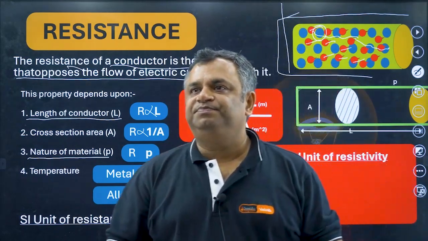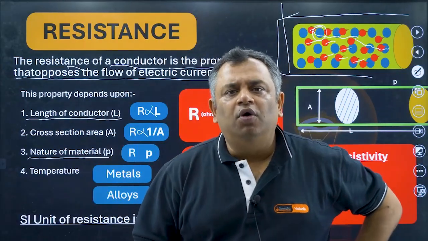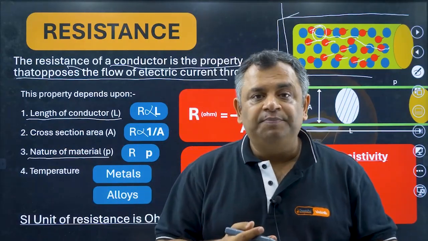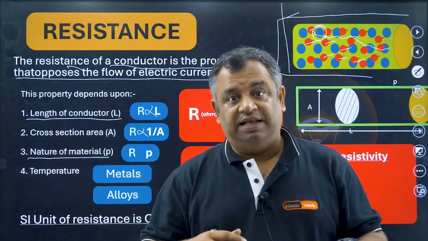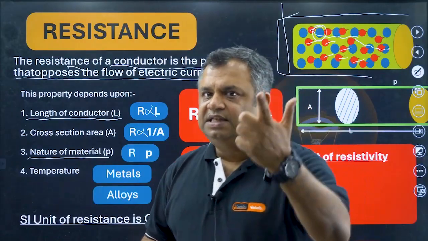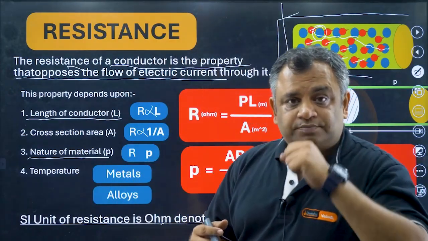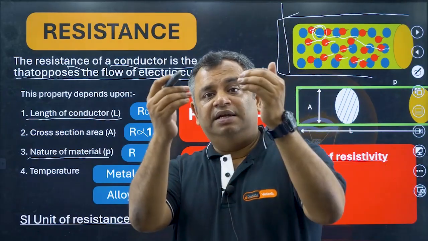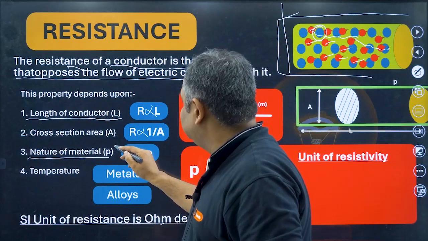Like in rubber, if you have a rubber conductor, there will be no flow of current. In wood, there is no flow of current, whereas in metals there is flow of current. It is copper, it is aluminum. Silver is the best conductor of electricity. So the nature of the material comes into play,